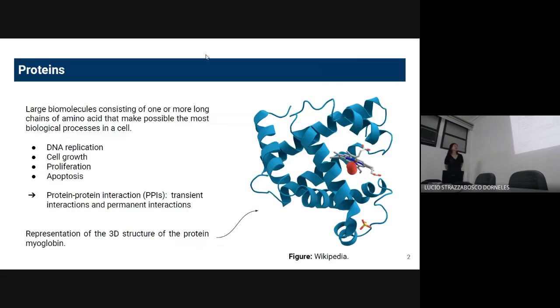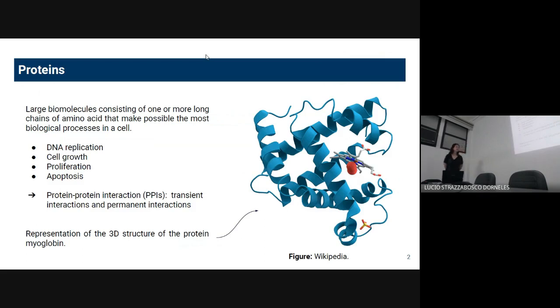What is a protein? Proteins are large biomolecules that consist of one or more long chains of amino acids that make possible most biological processes in a cell. And it includes DNA replication, cell growth, proliferation, and apoptosis. Apoptosis is a programmed cell death process.